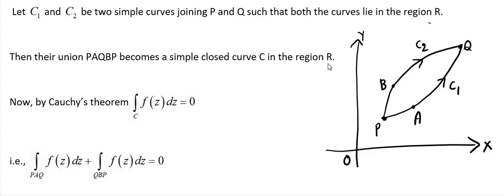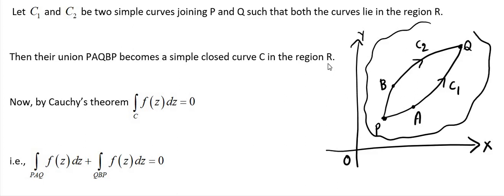Observe, I am drawing capital R also. So this is capital R. In this capital R, we are choosing 2 points P and Q and I draw two simple curves C1, C2 by joining P and Q points.